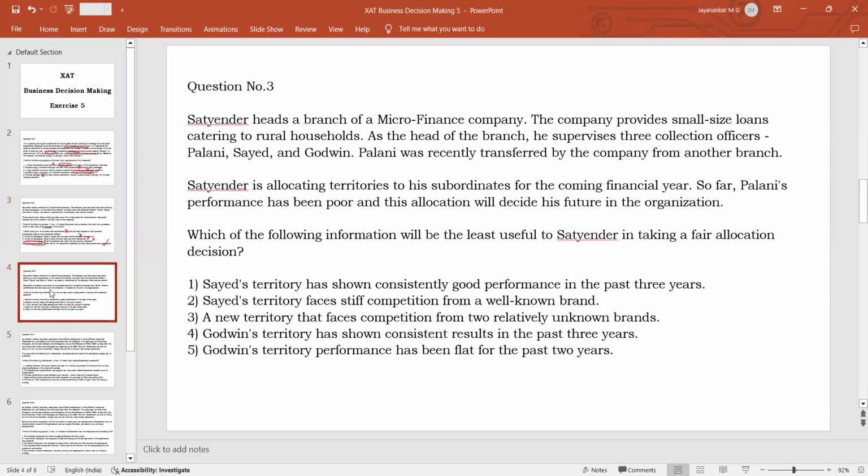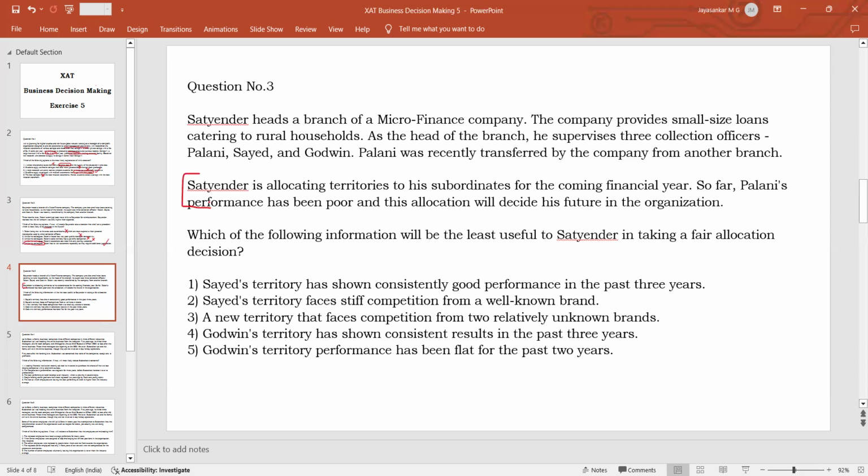Again, the same scenario: Satyendra, a microfinance company manager, is giving loans, and he has 3 collection officers, out of which Palani was recently transferred. The issue here is that Satyendra is allocating territories to his subordinates. Each area under his jurisdiction has to be subdivided among the 3 collection officers for the next financial year. Palani's performance so far has been poor, and this allocation will decide his future in the organization. Whether he's going to stay in the organization or not is going to be decided by this particular allocation.